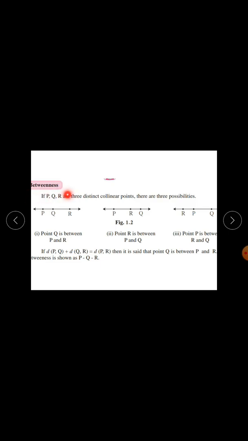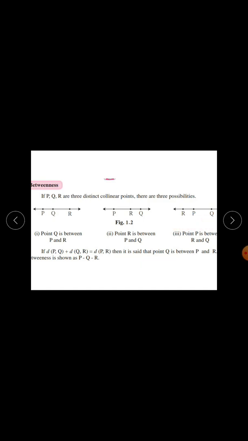Next, betweenness. If P, Q, R are three distinct collinear points, there are three possibilities. First one, point Q is between P and R. Next possibility is point R is between P and Q. Third possibility, point P is between R and Q.